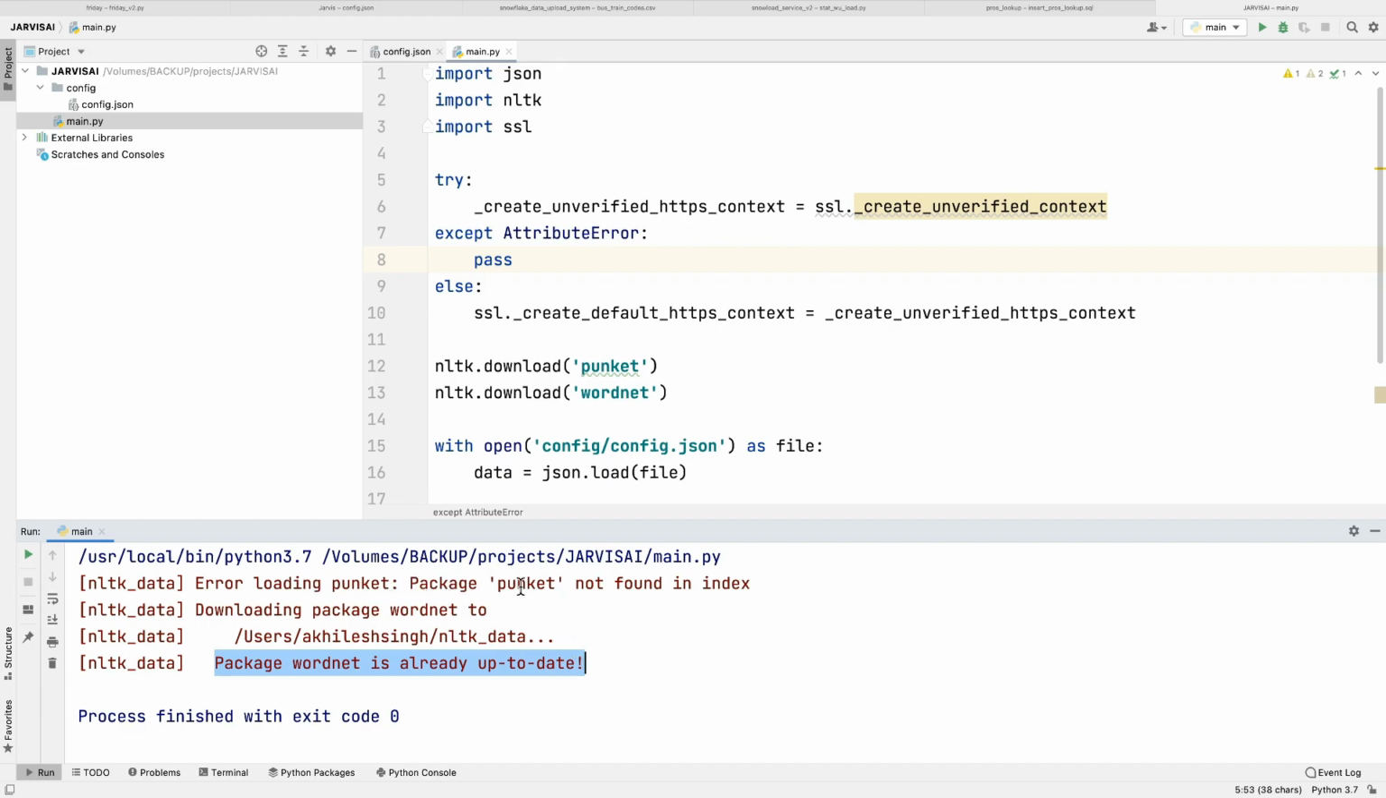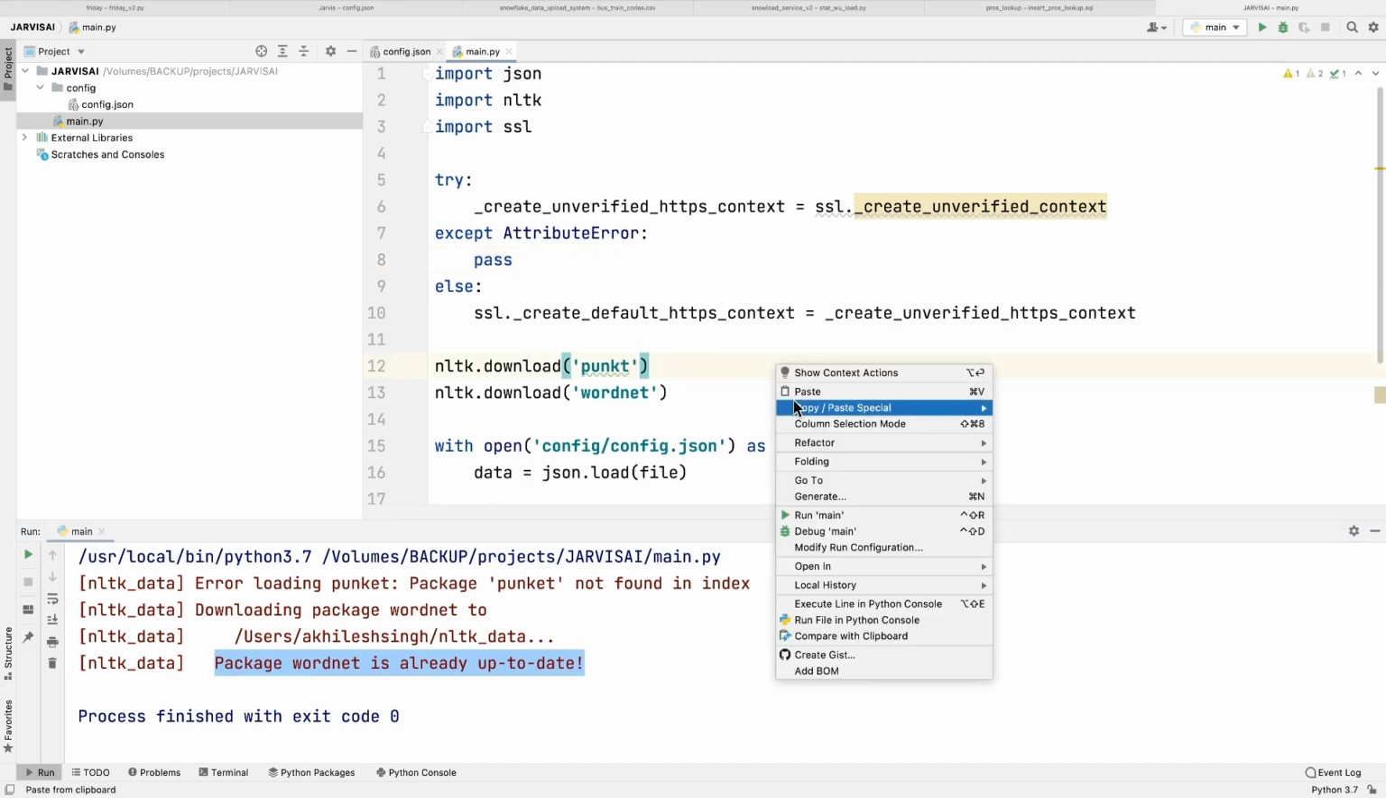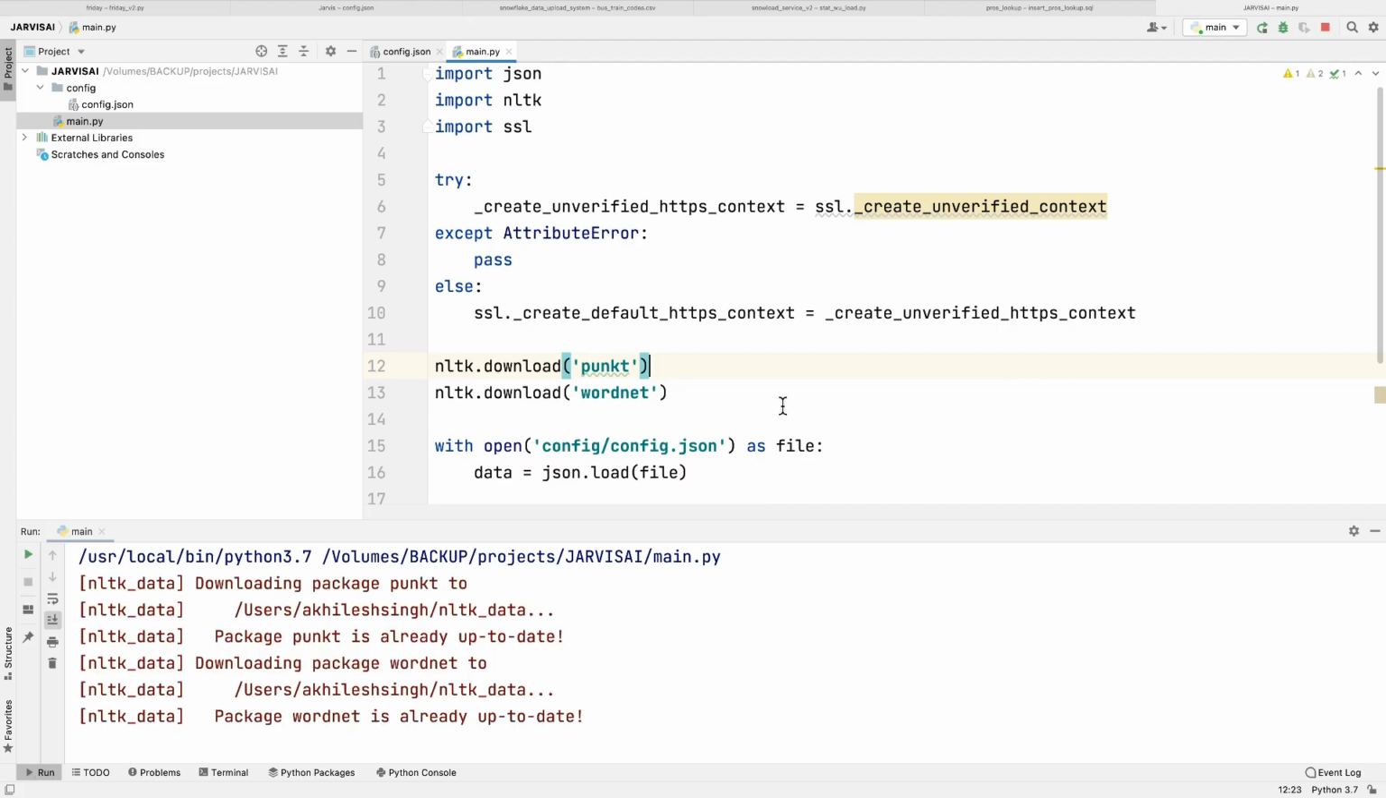Okay, punkt not found in index. So there is a spelling mistake here. Now let's run this. Yes, now we are not getting any error.